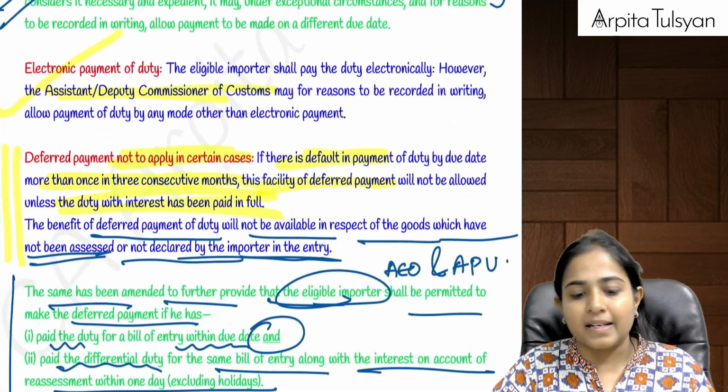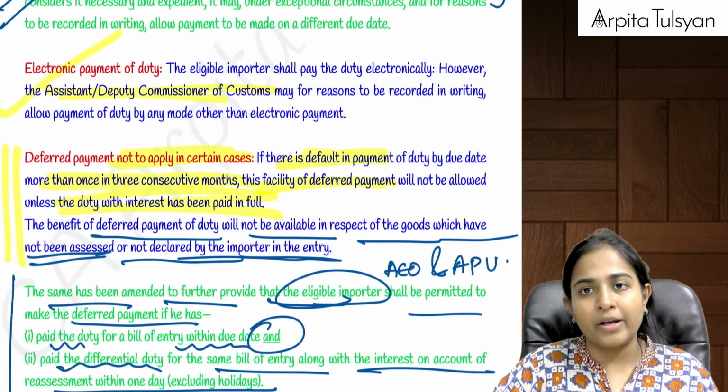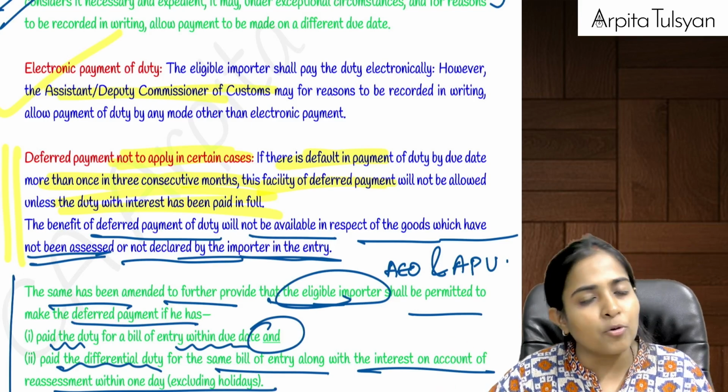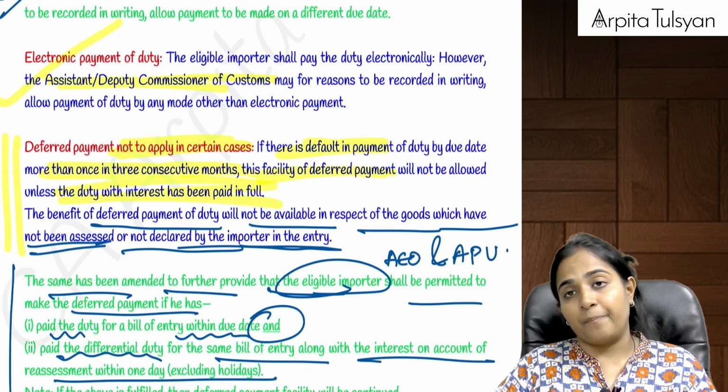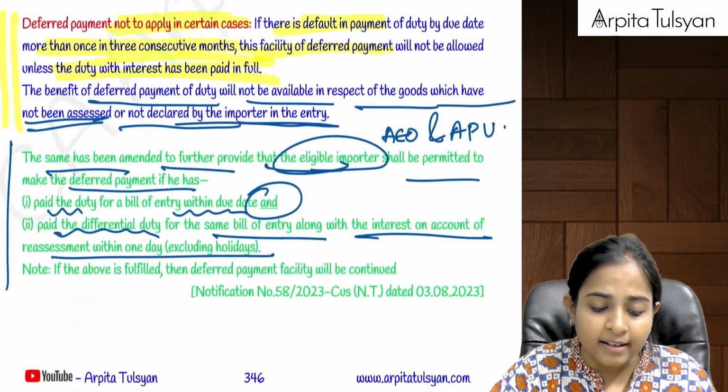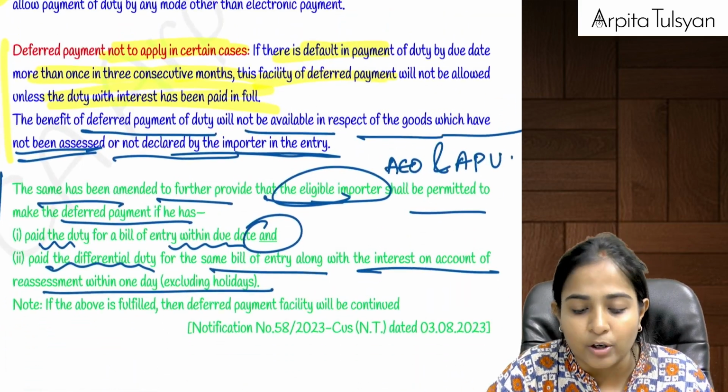And this payment is required to be done electronically, which we will study ahead also. By using your electronic cash ledger and other modes, you can do this payment. Now this deferred payment, can we say this was allowed to two categories of persons? Is this a benefit only given to such types of persons?